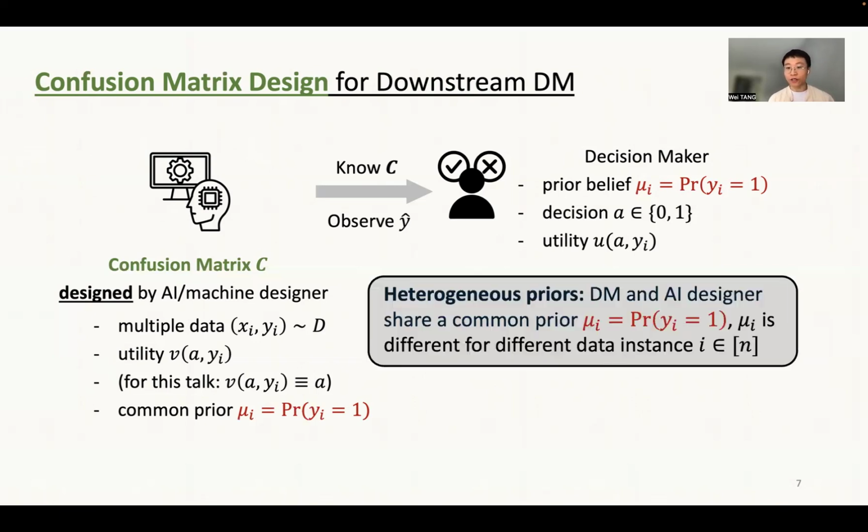And we consider a heterogeneous setting in the sense that the decision maker and AI designer share a common prior for a particular data instance, but this prior for different data instances could be different. For example, in the healthcare area, the patients' profiles are different, and both the doctor and the algorithm designer can observe the patient's profile, but may hold different prior beliefs if different patients have different profiles.